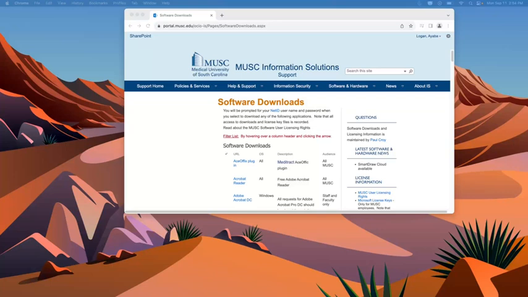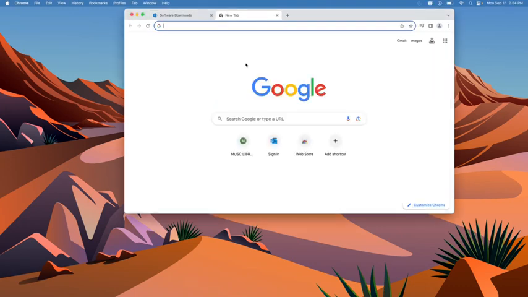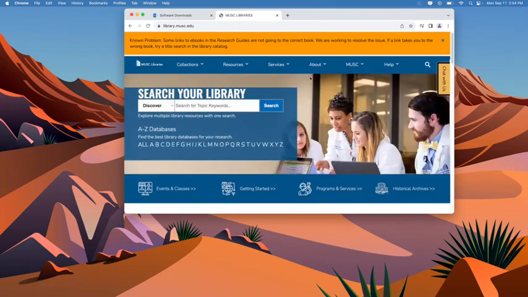Everybody, come on in. We are here for the installation of EndNote software. And so I went to the library page. I guess I should have showed that. We'll do that real quick. So from the library website, let me make this big so you can see it clearly.